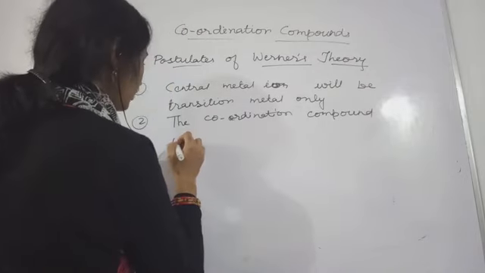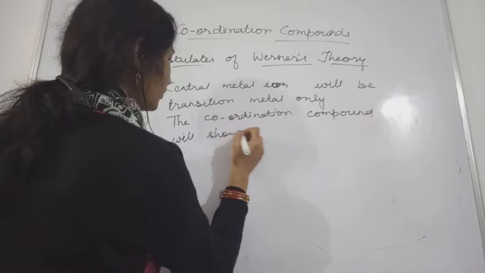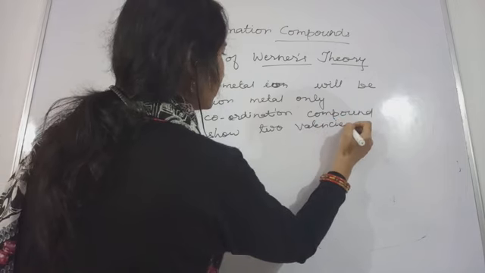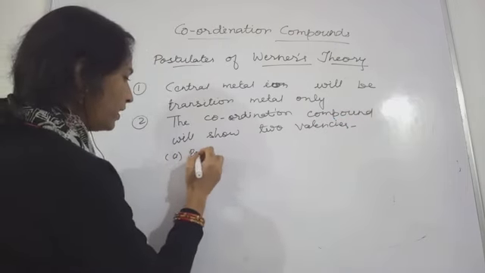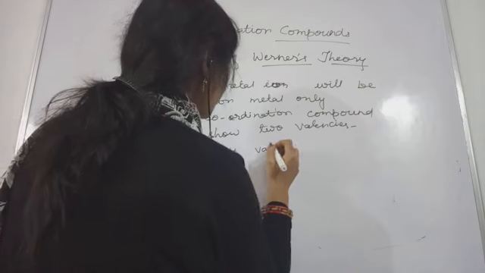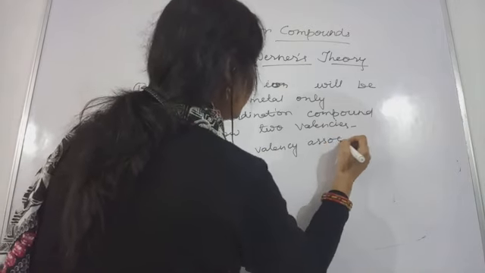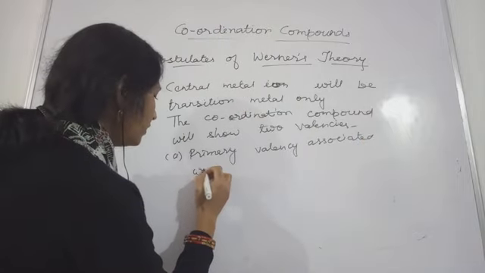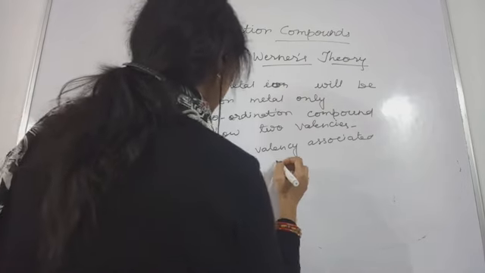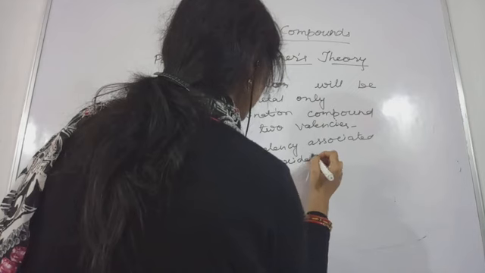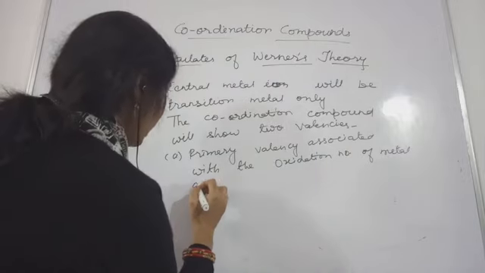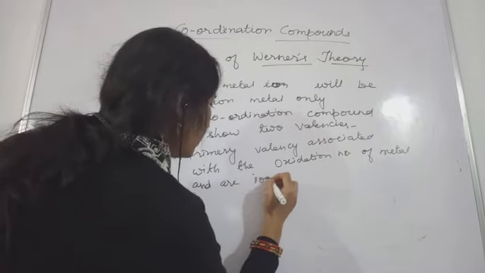Okay, so coordination compound will show two valencies, one primary valency associated with the oxidation number of the metal, and these are ionizable.